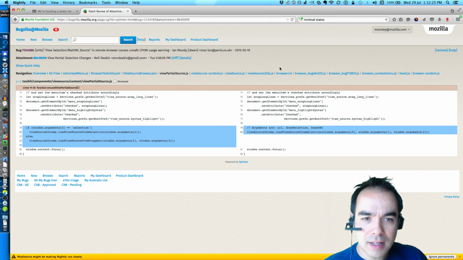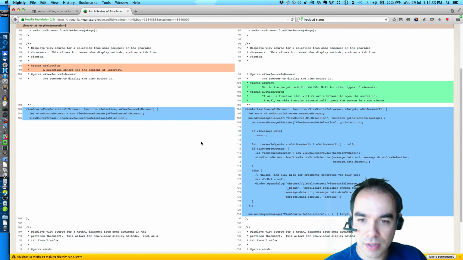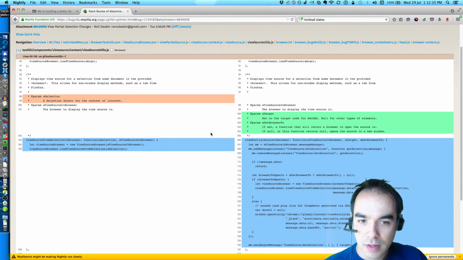So where he is calling into this view partial source in browser, he's actually changed this function signature from view source from selection in browser to view partial source in browser.